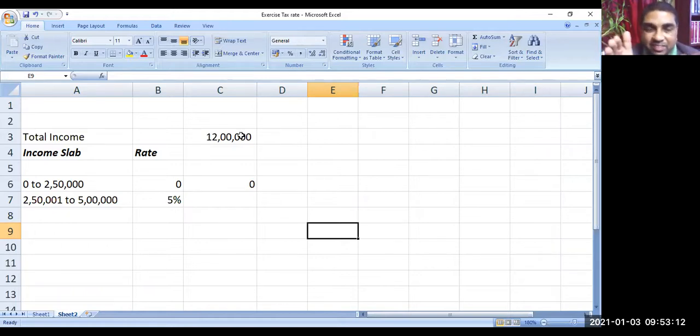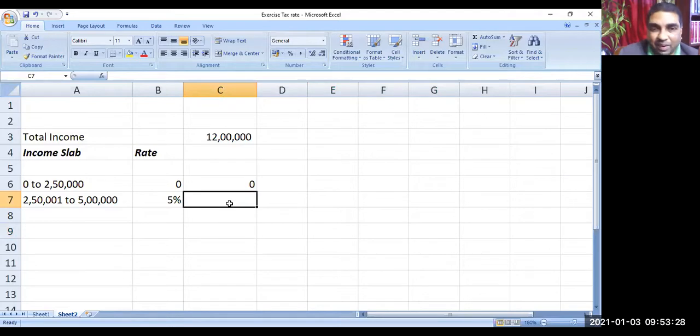Now above that, for another 2.5 lakh, because the gap between 2.5 lakh and 5 lakh is 2.5 lakh, the tax rate will be 5%. So the tax will be 2,50,000 into 5%, which is 12,500. All of you understood?